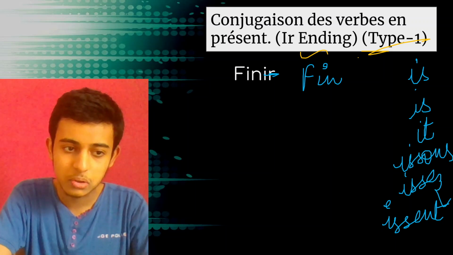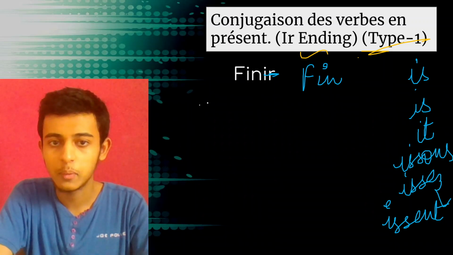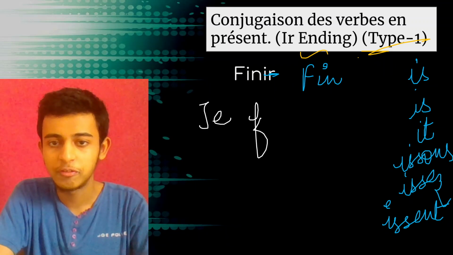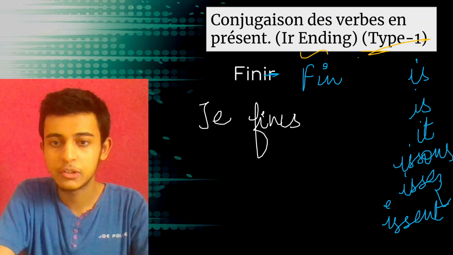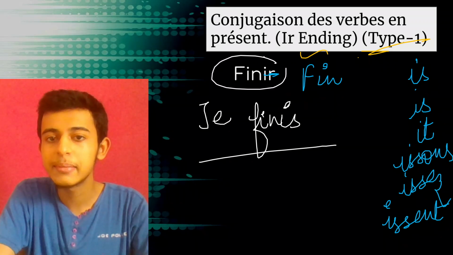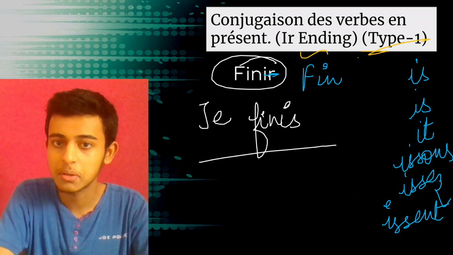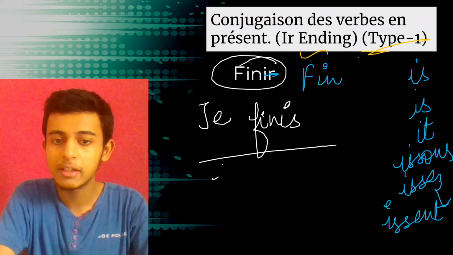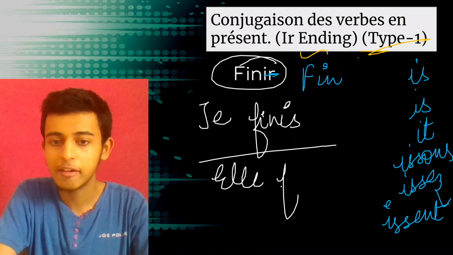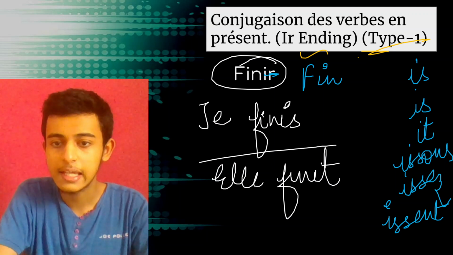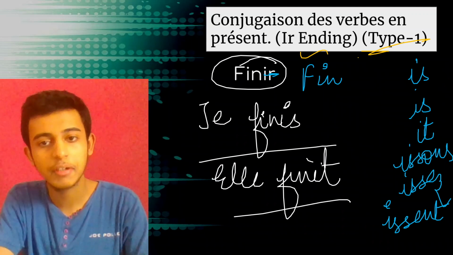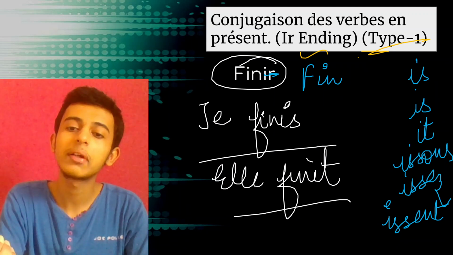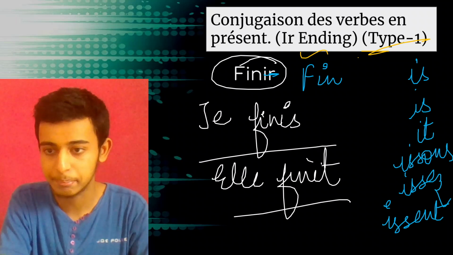Suppose I have to conjugate a verb with je. So how will I do? Je, fin, and is. Je finis. Finir means to complete or to finish, right? So I am completing or I am finishing. Similarly, if I want to conjugate it with elle, then finit. Elle finit. She is finishing, she finishes, or she completes, she is completing.